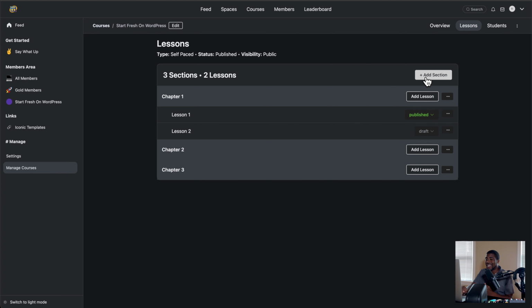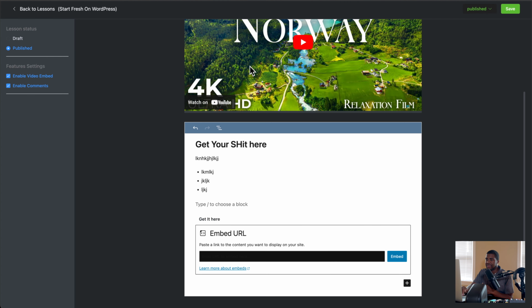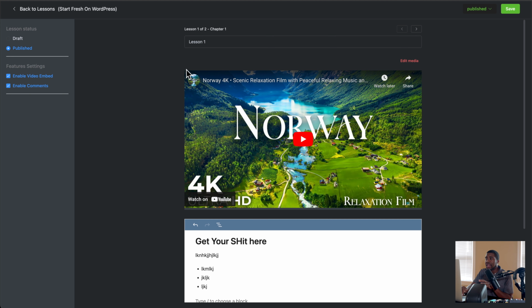But when it comes to courses, you can add lessons and sections. So first you add a section, and then you add lessons in sections. What I notice is on the section level, we can add here, edit the title. You can edit the title here, and then edit lesson content. You can edit the lesson content, edit the title of the lesson, all that stuff here. Let me show you something that I did learn, and you can decide to publish it or draft it however you want to do it.